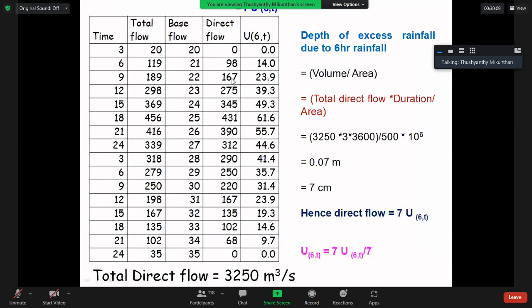Likewise you can derive the unit hydrograph of 6-hour duration for the catchment.